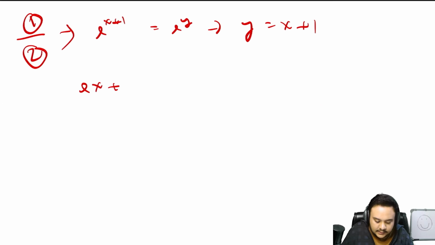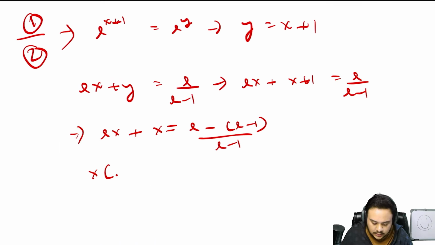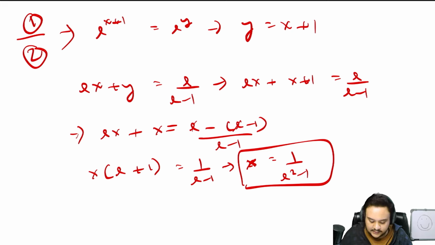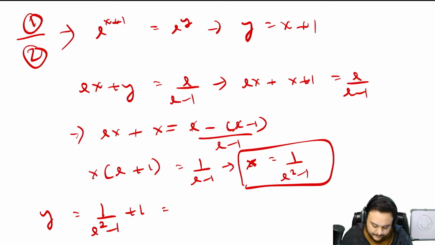Is it e? So x common, e plus 1 is equal to 1 upon e minus 1. x is equal to 1 upon e square minus 1. Okay, you have x. Now for y, you just add 1 to it, right? x plus 1 is equal to 1 plus e square minus 1, over e square minus 1. So it is e square upon e square minus 1.